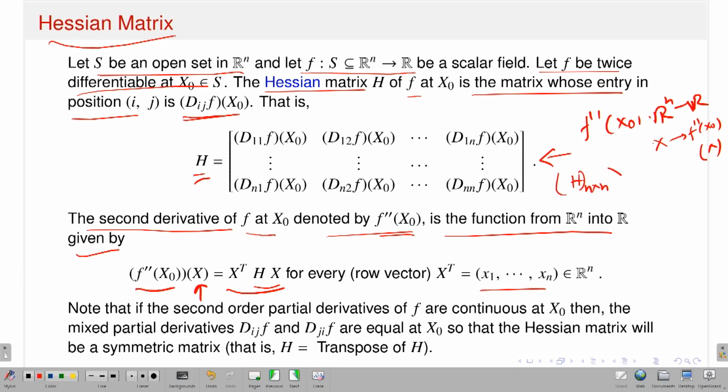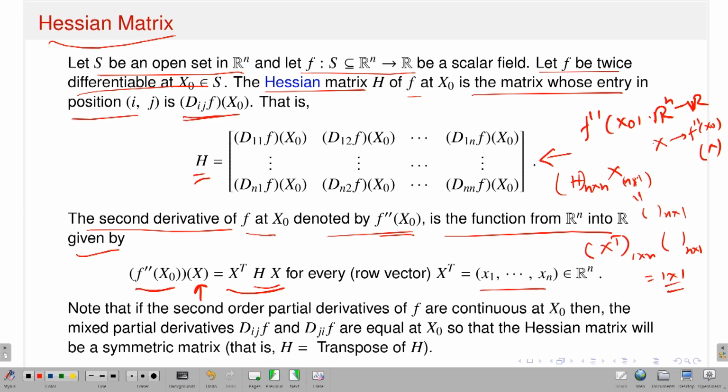N cross n, and it should act on x. What is the element? x is a vector, so it should be n cross 1, that means a column vector. So, what is Hx, what will it give? It will again be a vector, n cross 1, and x transpose is a 1 cross n. So, you will have x^T Hx. That means x^T, a vector 1 cross n, acting on a vector n cross 1. So, it is 1 cross 1, that means it will give a scalar. So, this is the action.